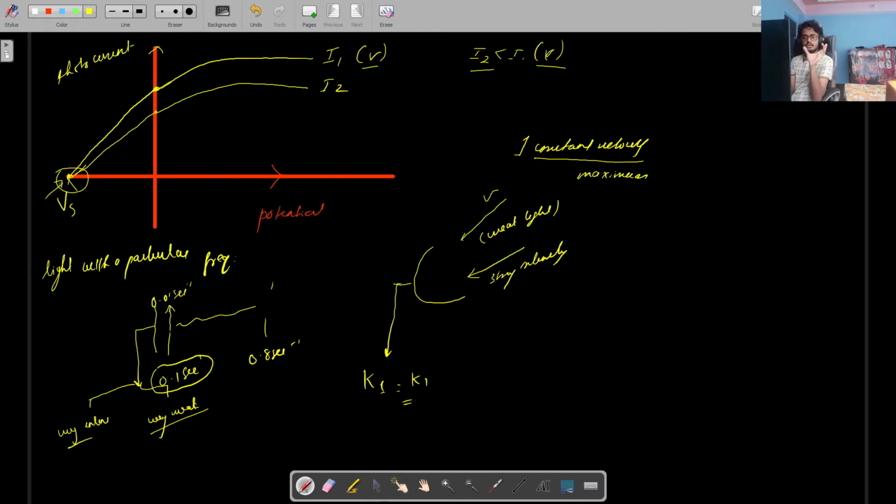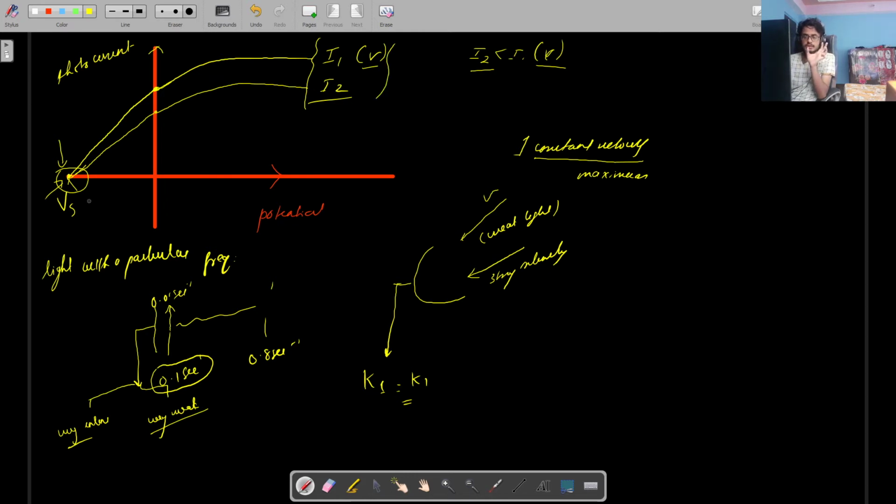Now, stopping potential is basically that potential that is supplied in reverse direction by the battery to stop the fastest electrons completely. Okay, so that phenomenon is not affected by the intensity. Intensity only affects the number of electrons getting emitted. So the number of electrons that is getting emitted from a photoelectric plate or a photoelectric emitter depends upon the intensity. So the number of electrons will depend on the intensity, right?